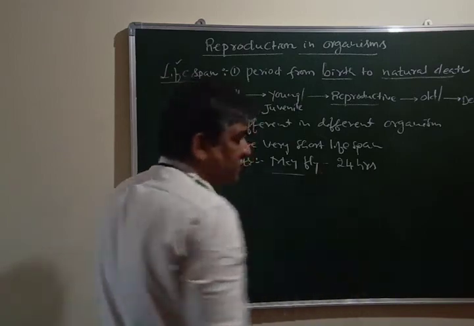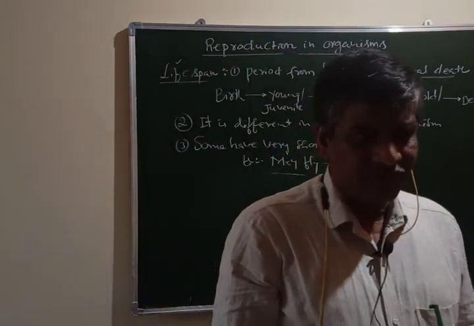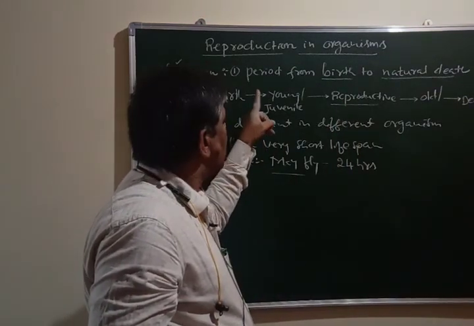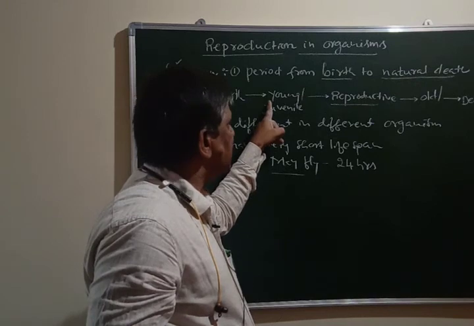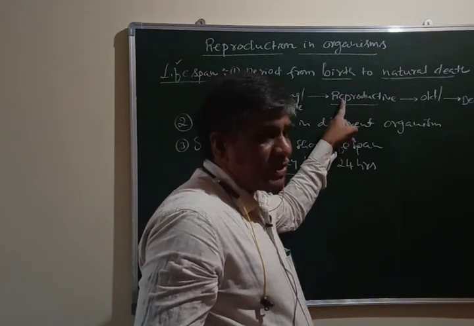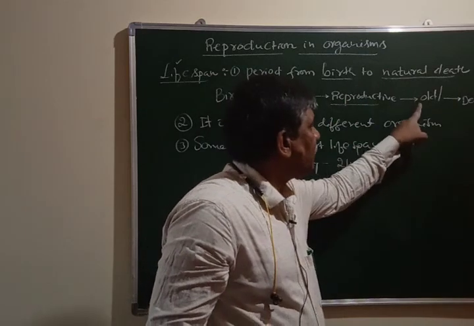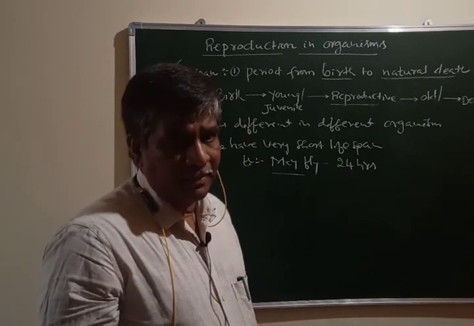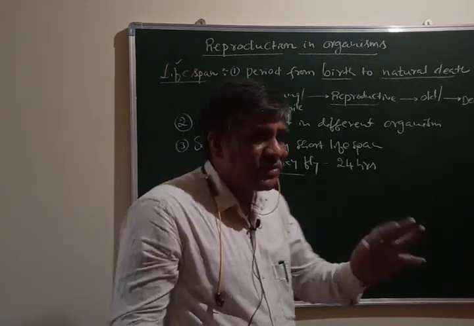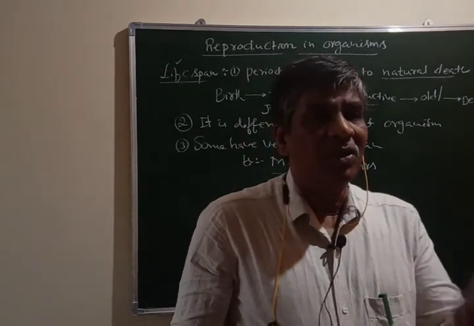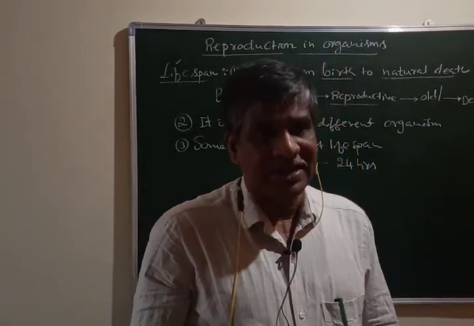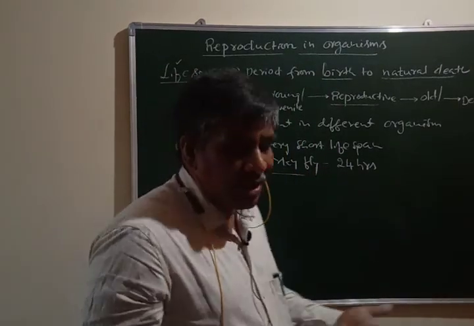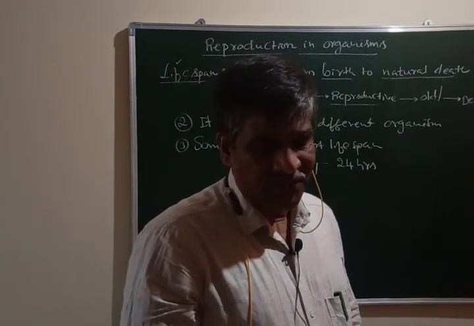It takes birth, becomes young, grows into an adult, starts reproducing, and afterwards becomes old, and it will die within 24 hours only. So its life cycle will be finished in a day. Therefore this insect is known as a one-day insect.